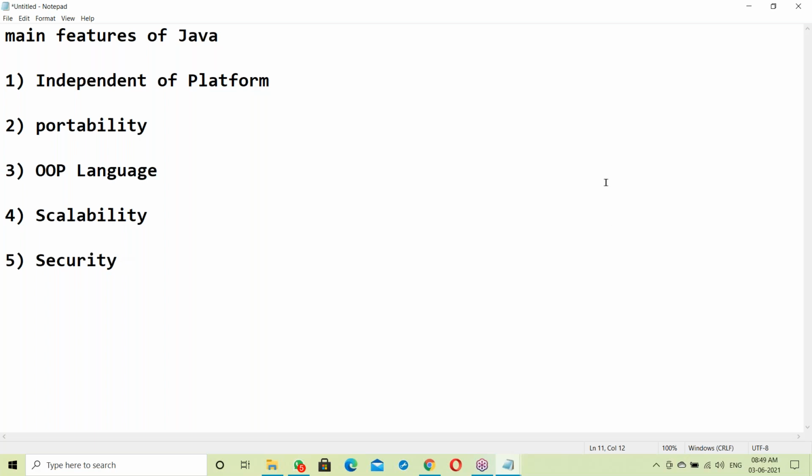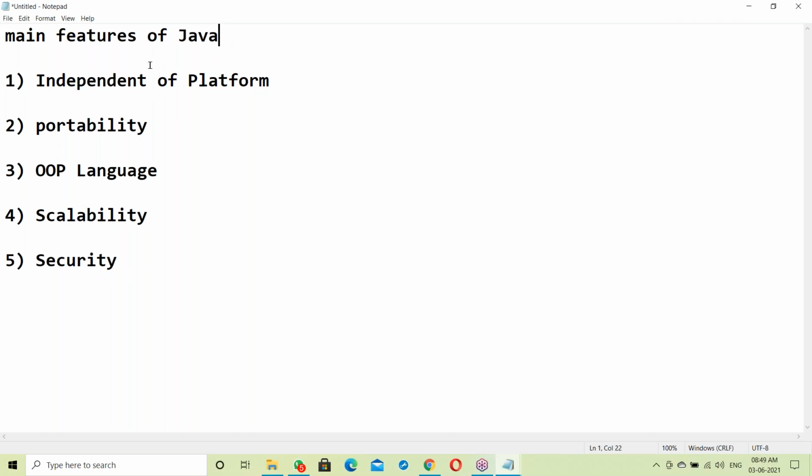Okay, one second. Can you hear me? Am I audible? Yes, you are audible. The thing is it is showing some network error message. Okay, fine.